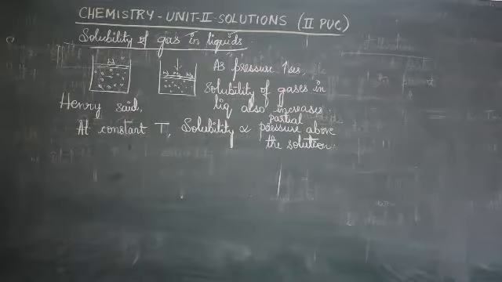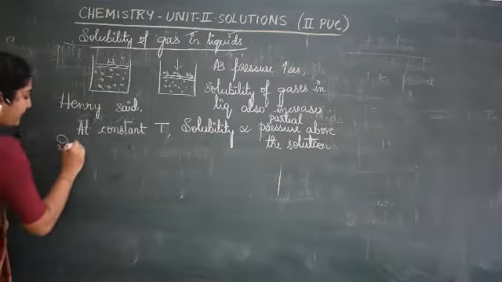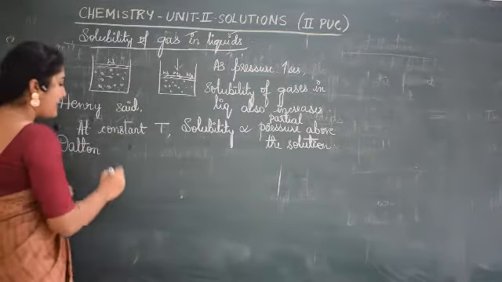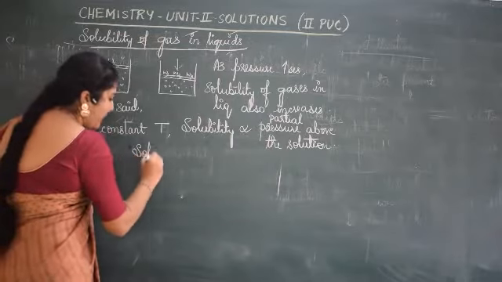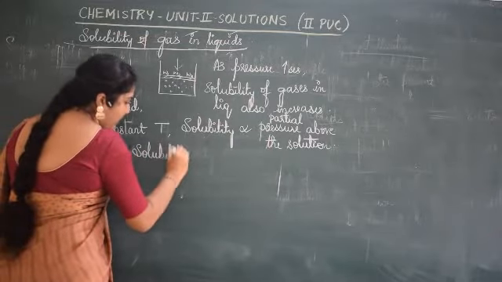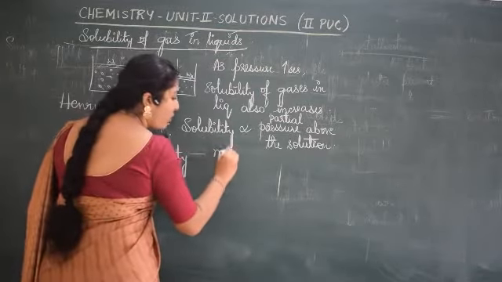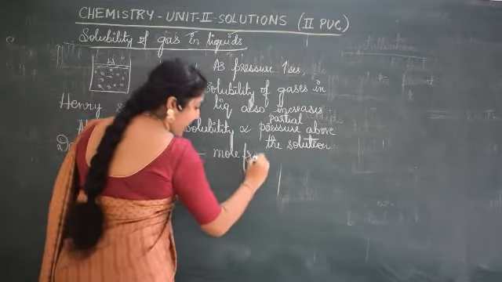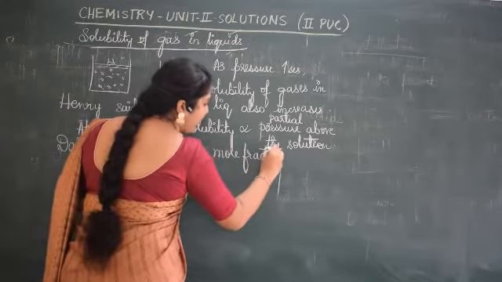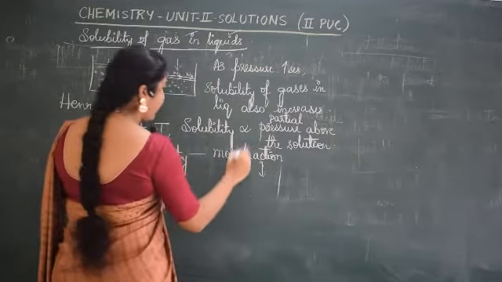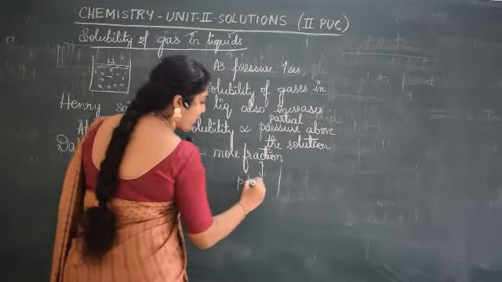Then came Dalton. He also explained. Then Dalton, again Henry, he had told about solubility. Then Dalton said that solubility can be explained in terms of mole fraction also, where he said mole fraction is related to partial pressure.